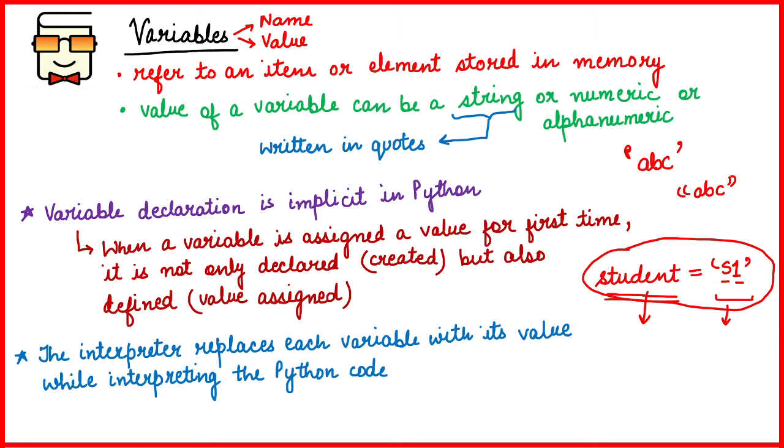Okay, so if you have written certain variables in your Python code and you have assigned them some values, then every time you refer to those variables by their name, the Python interpreter will replace those names with the value of those variables while interpreting your Python code, and then it will run the code.